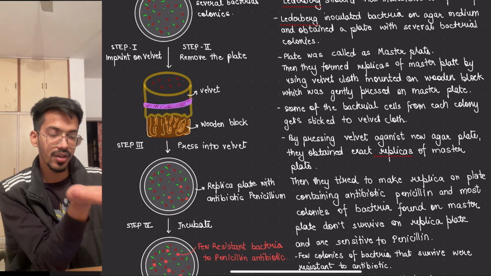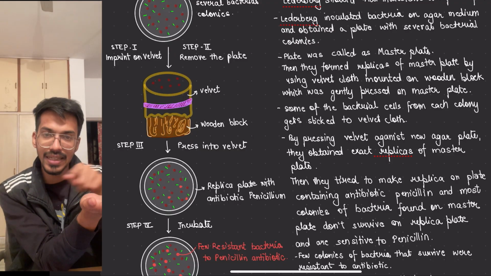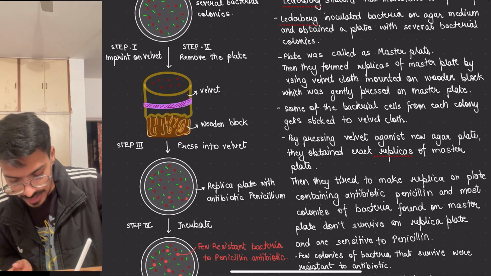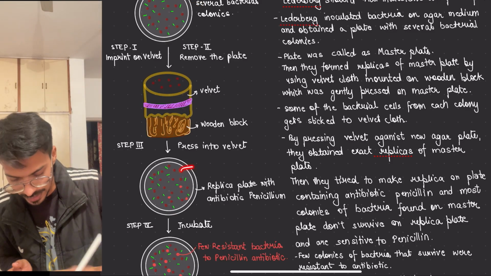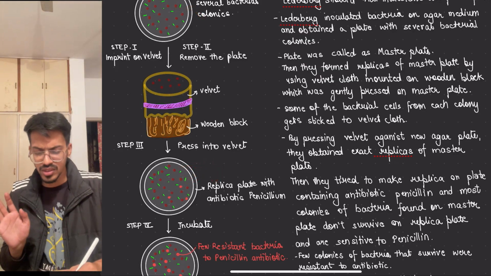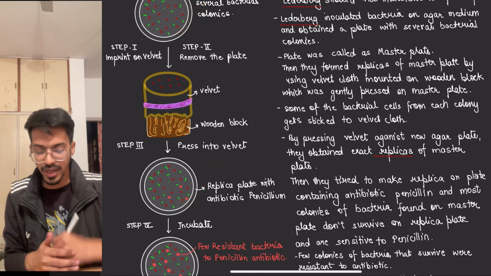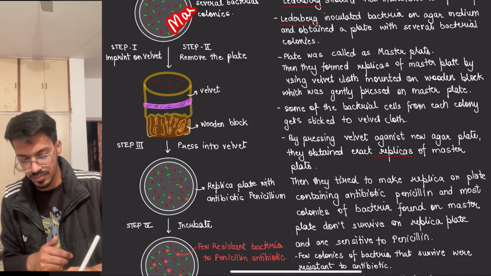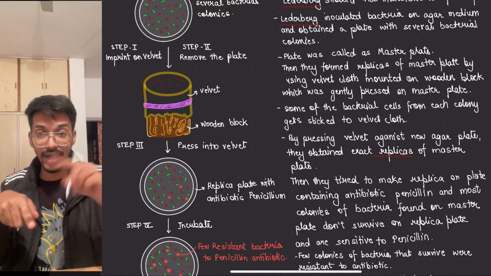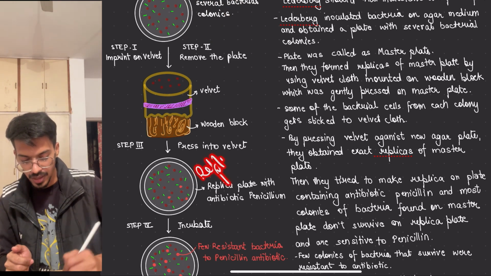Now this and this both will have similar areas where similar kinds of bacteria would be. For example, this green color colony will be a green color colony, and this colony would be red color, this colony would be red color. So we are seeing that a similar imprint is there. Now, this is my master plate, because it is the main plate and I will correlate with this, the first one. The second one is the replica plate.